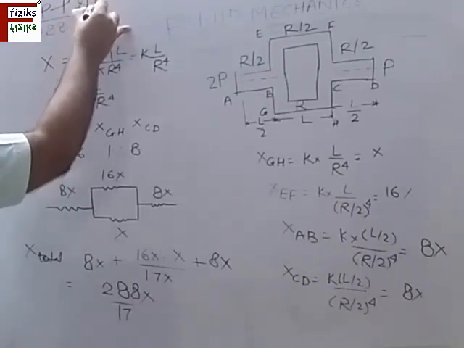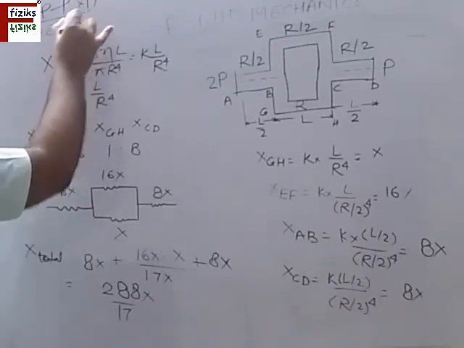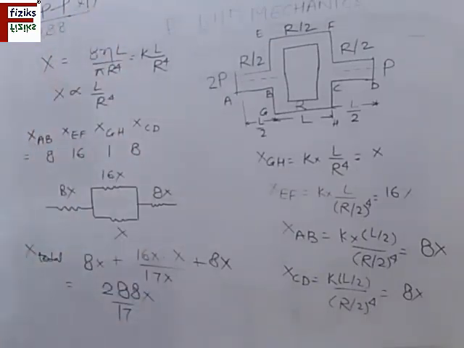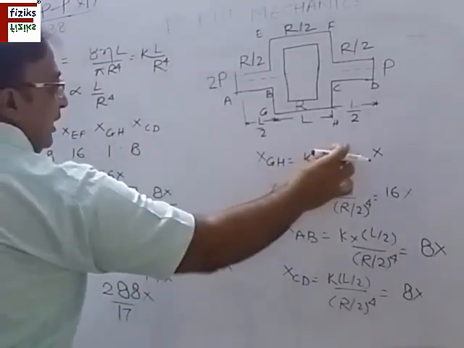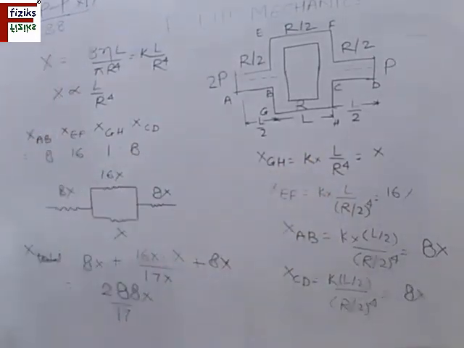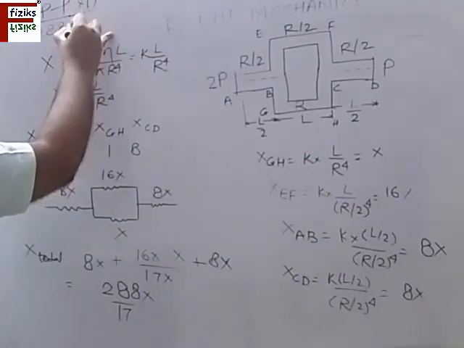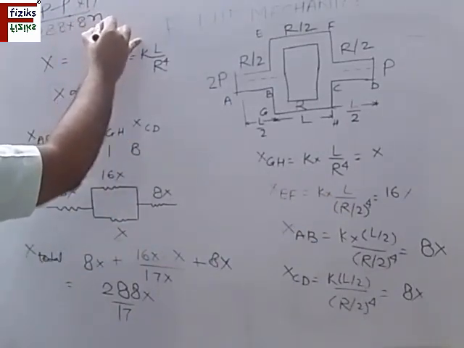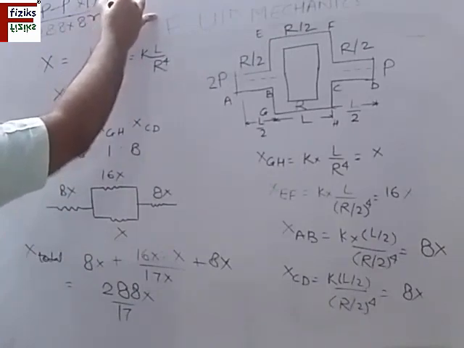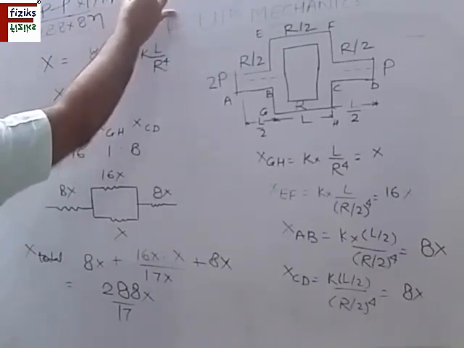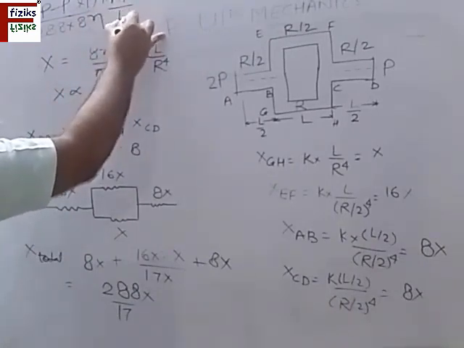So this I can write here into 17 multiplied by X. So X is L by R4 into K, and K is 8 eta divided by pi. So into 8 eta L divided by pi R4.